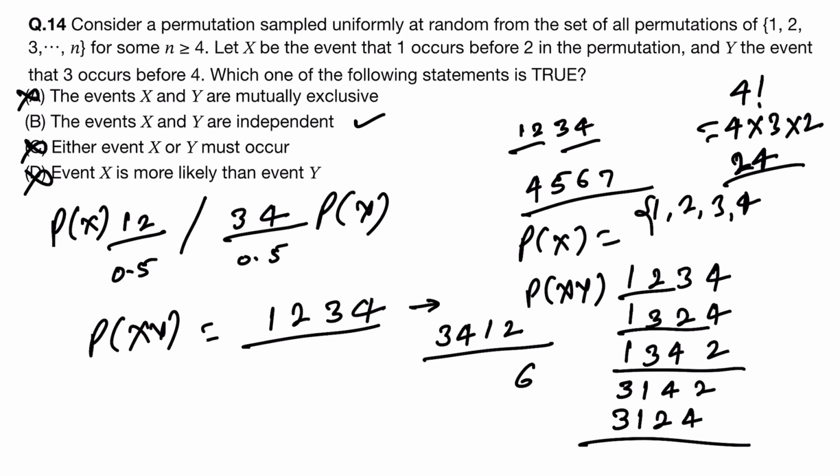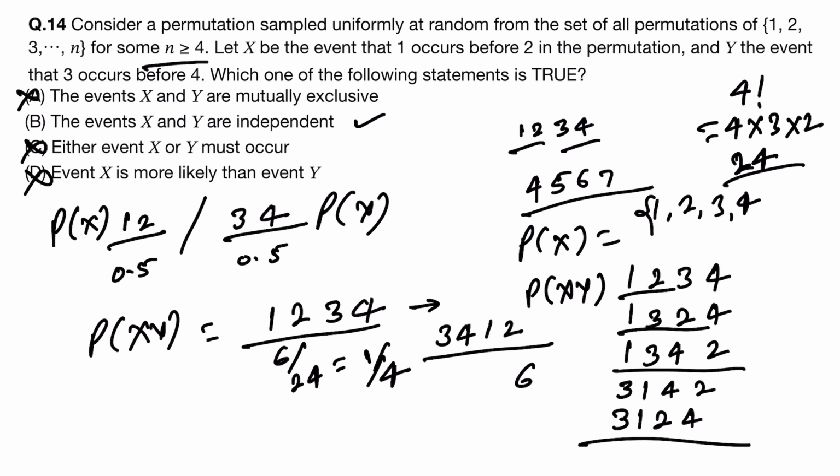So its probability is 6 by 24, that means 1 by 4. You can find out here like this. In this sample case, I have just taken for example n as 4 because n is greater than or equal to 4. So in this case total 6 cases are there where 1 is before 2 and 3 is before 4, and the total is 24.